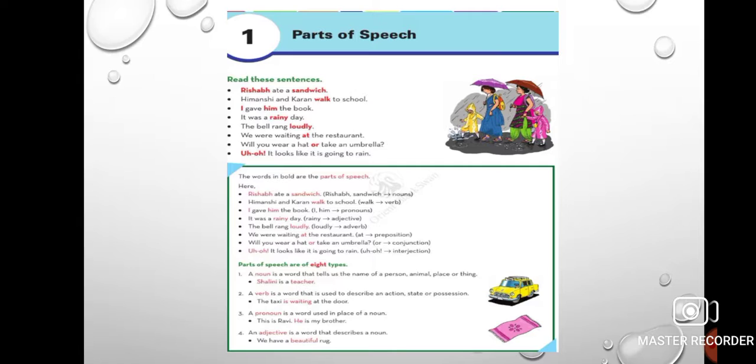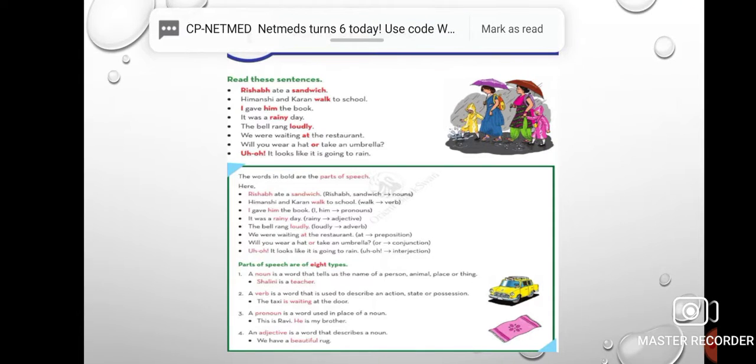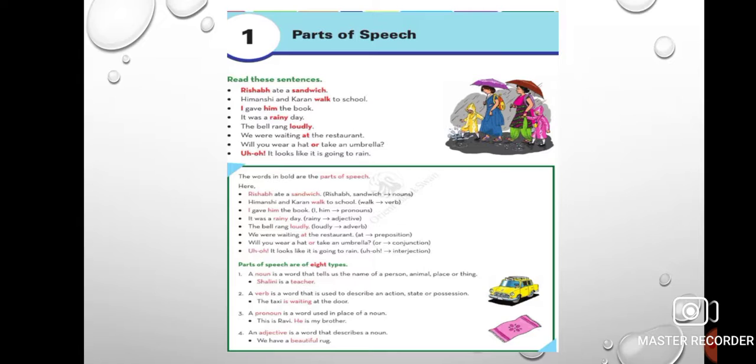Verb. A verb is a word that is used to describe an action, state, or position. Like the taxi is waiting at the door. Now, what is the taxi doing? It is waiting. Verb is also known as action word, because it shows the action that is going on.